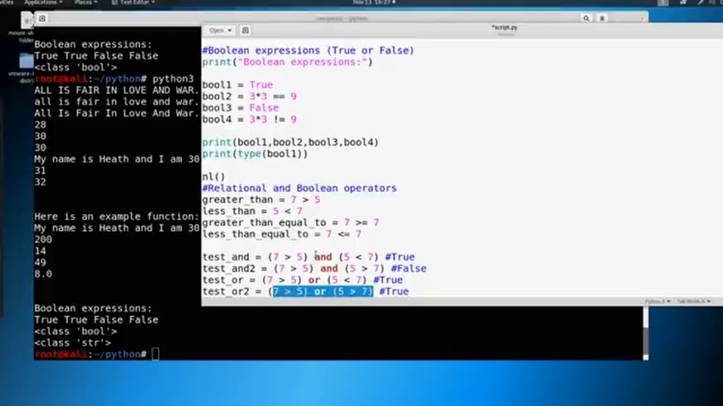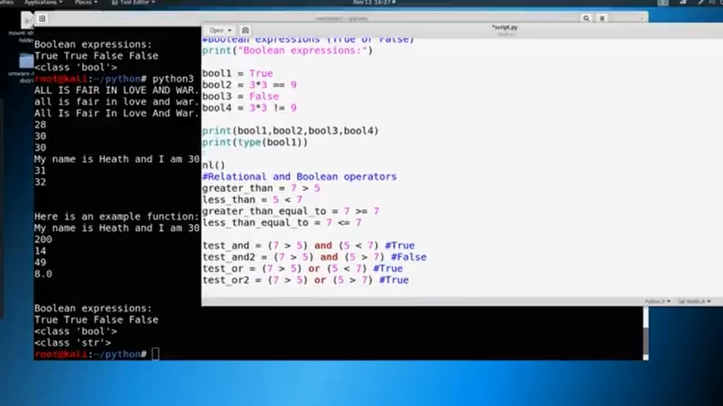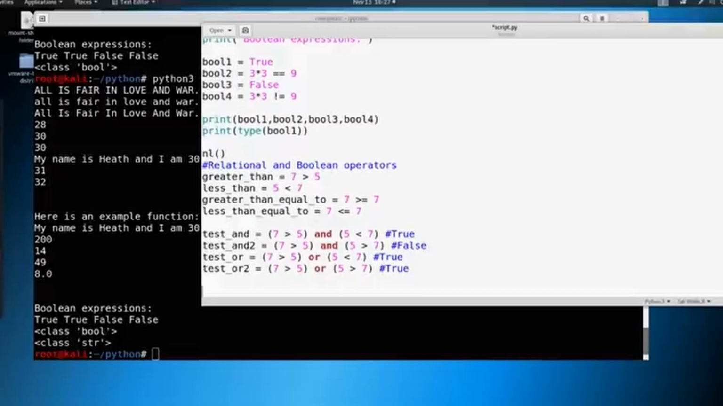In the instance of and, both statements here have to be true in order for it to be true. If one of them becomes false, the whole thing becomes false. In the case of or, if both are true, it's true. If one or the other is true, then it's true. Both have to be false for it to actually return false. Okay, so you can print these out as well to test this out.